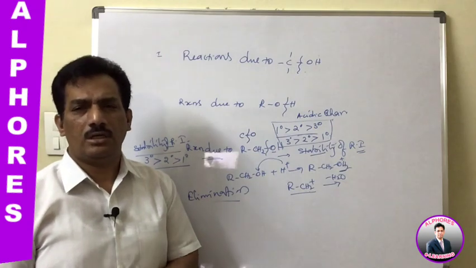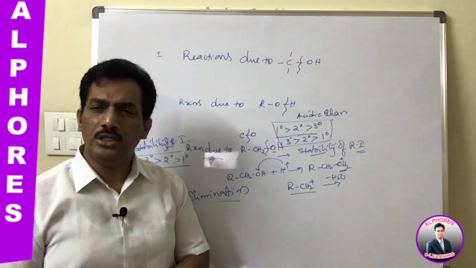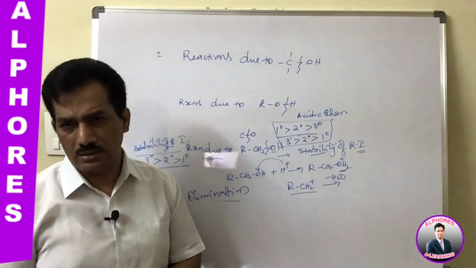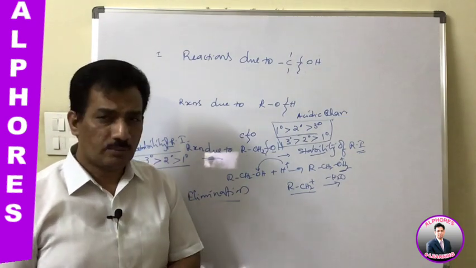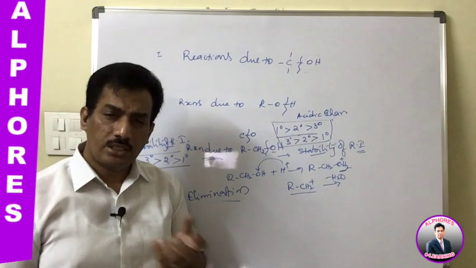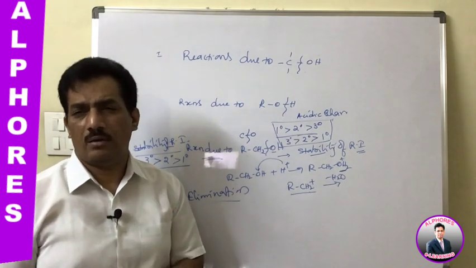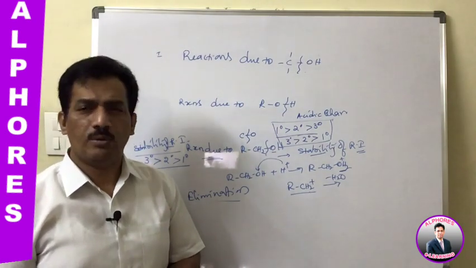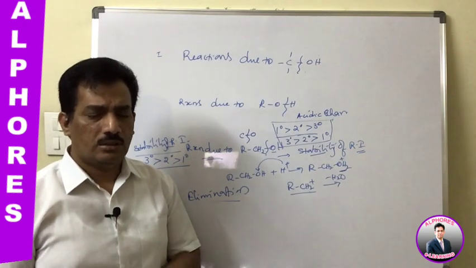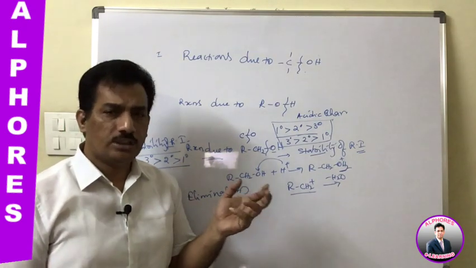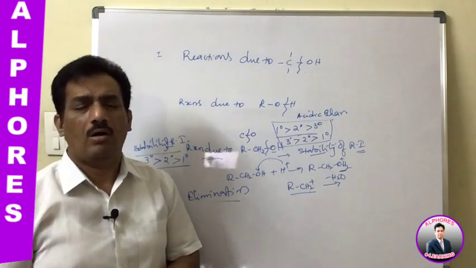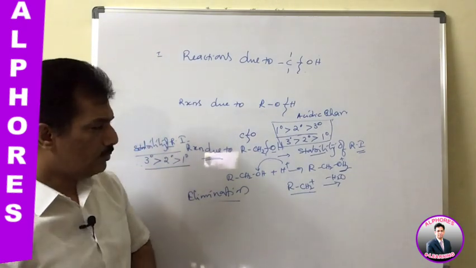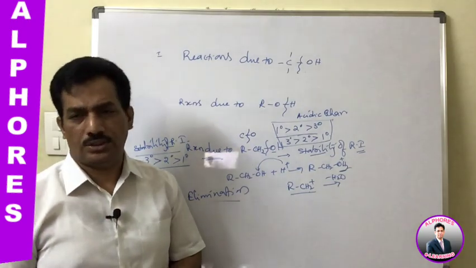In elimination, when the reaction leads to formation of different alkenes, we have to adopt Saytzeff's rule, or we have to adopt the Hofmann rule. Which is predominant, and under what conditions are they considered? All these we have to discuss, and I will make the discussion in the next session.